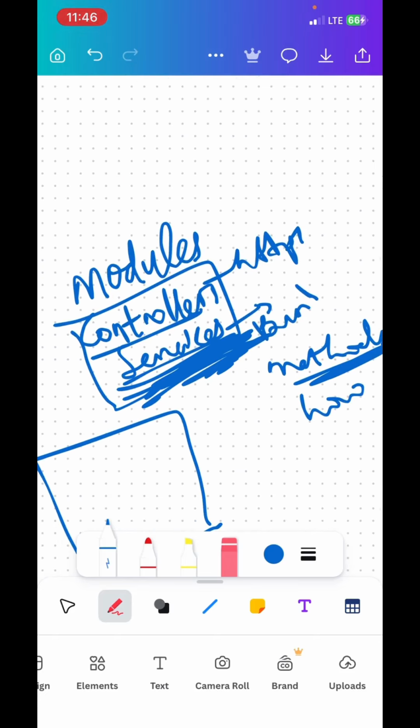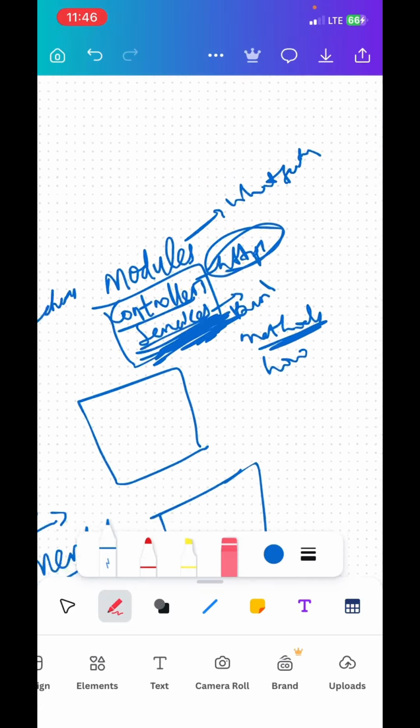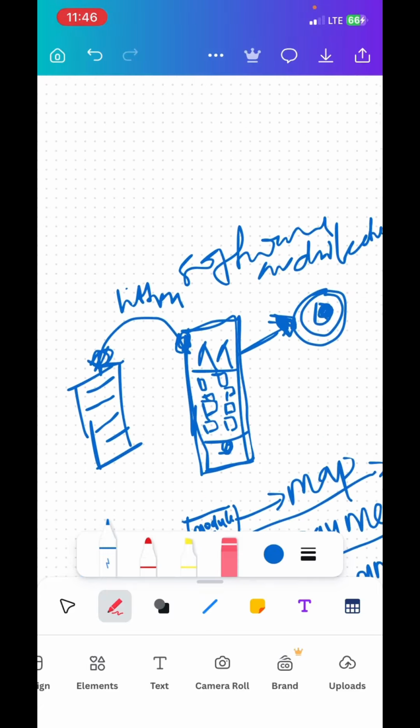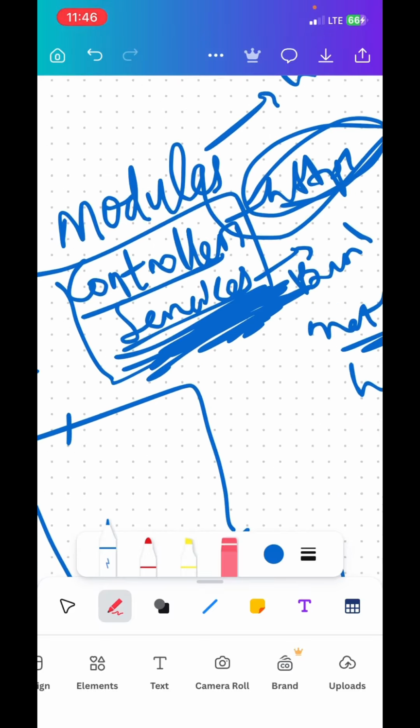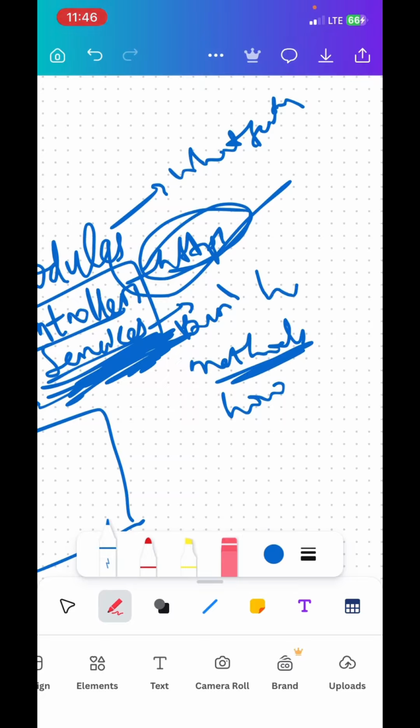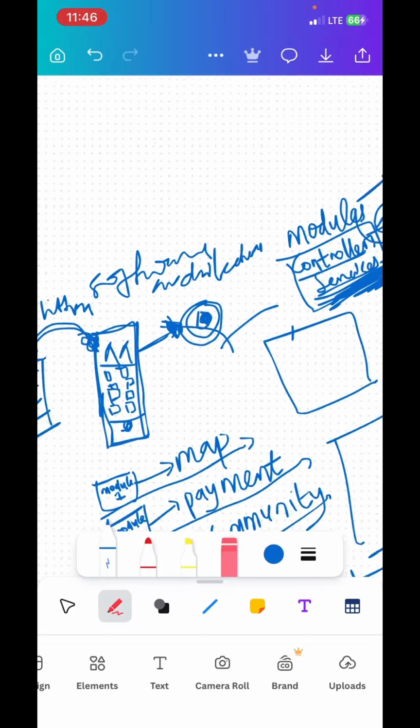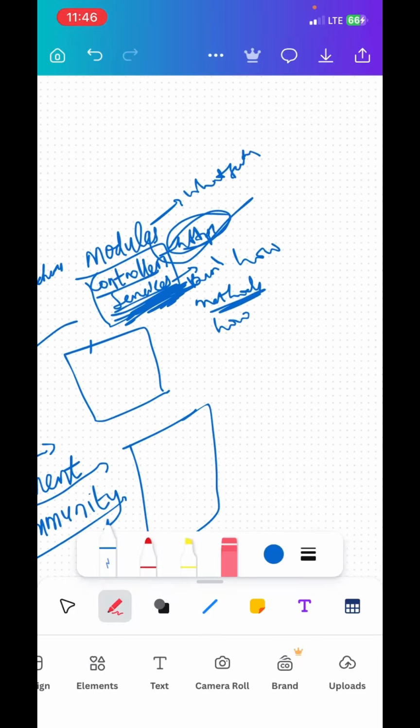So for example, modules tell you what feature it is. Is it a map? Is it a store? Is it a community? Controllers help you manage how information is taken from the back to the front and from the front to the back. And services help you deal with how it works. Now, one thing about controllers is that when you are looking at the back end talking to the front end, you notice that your application has different types of users.